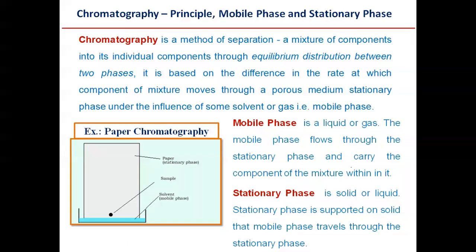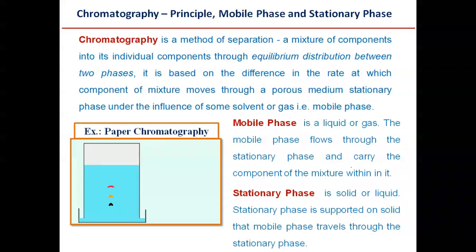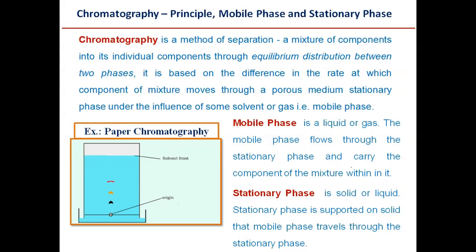So let us first see what the principle of chromatography is and what we mean by the mobile phase and the stationary phase. Chromatography is a method of separating a mixture into its individual components through equilibrium distribution between two phases. This separation is based on the difference in the rate at which components of a mixture move through a porous medium, the stationary phase, under the influence of some solvent or gas, that is the mobile phase.